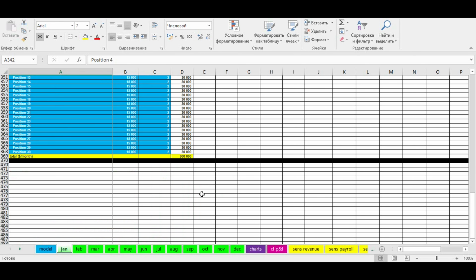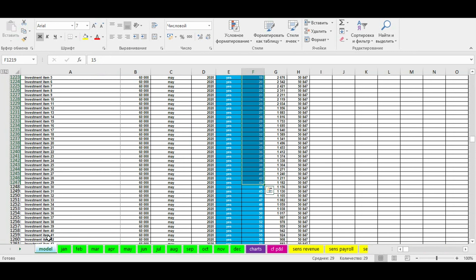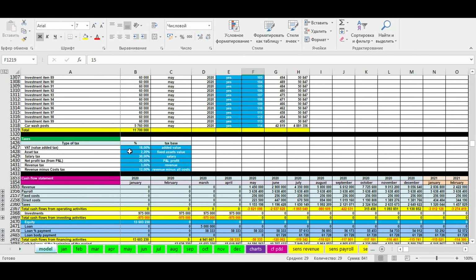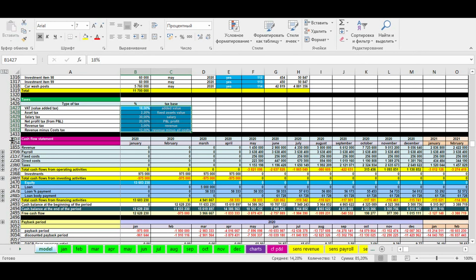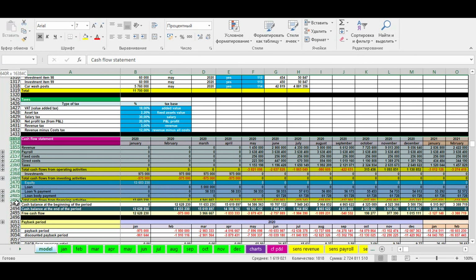The next block of inputs deals with taxes. You can set the tax rates and move to the cash flow statement, where you will see the results of financial modeling. Cash flow is the main statement where you see the financial efficiency of your business idea.